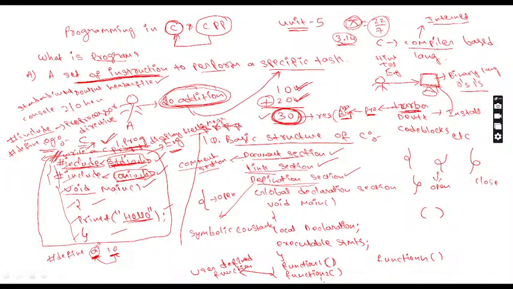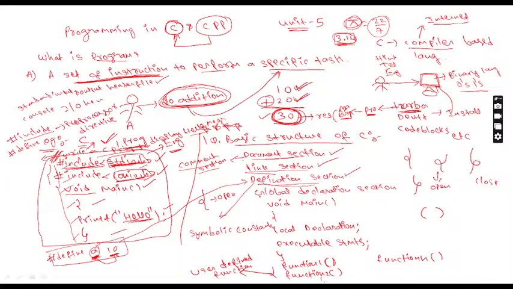See, pi means 3.14, fixed. That can be used in our program, but no one can change the pi value. Such types of values you want to create, we can create like this. Now, what is A? A is nothing but a variable, and it is also called a constant. The value of A is 10. It is fixed. No one can change it, but many times we can use it in your program. So this is called the definition section.